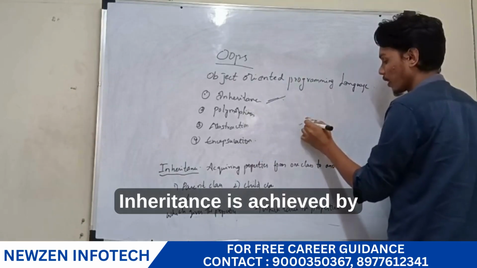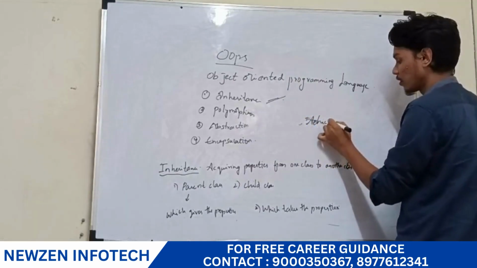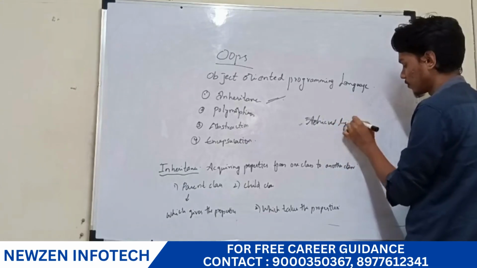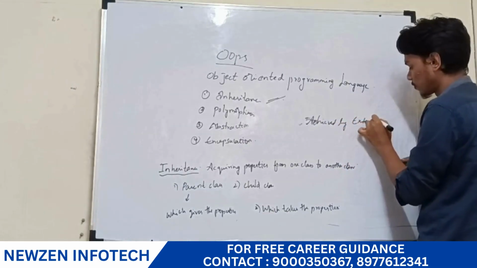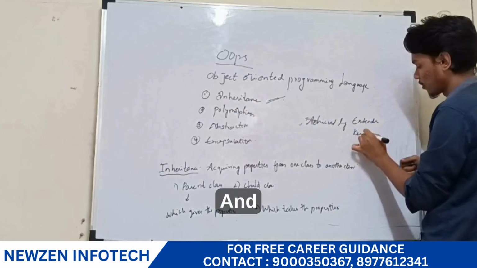Inheritance is achieved by the extends keyword.